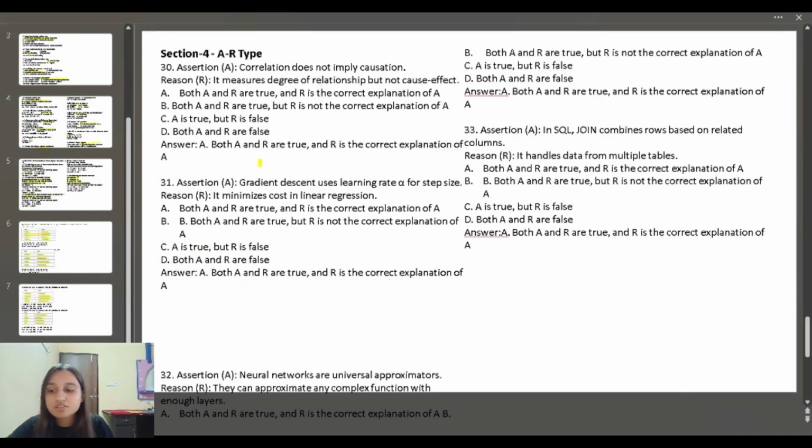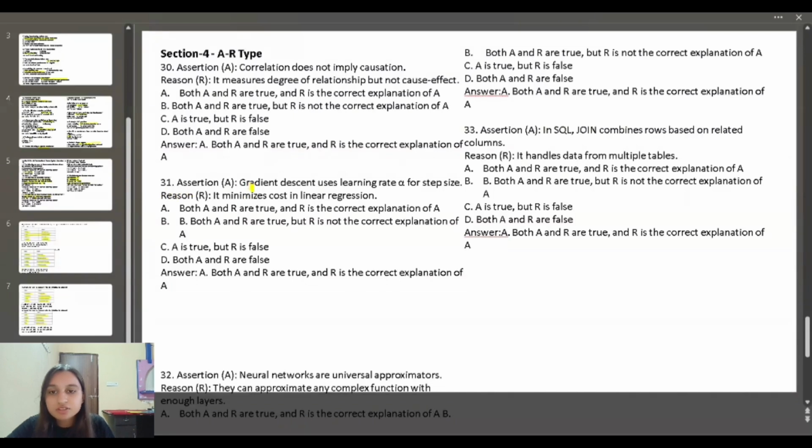The last section is assertion and reason. Here, 30th question, assertion says that correlation does not imply causation, and reason is it measures degree of relationship but not cause-effect. Here, assertion and reason are both correct, and R is the correct reason for assertion.